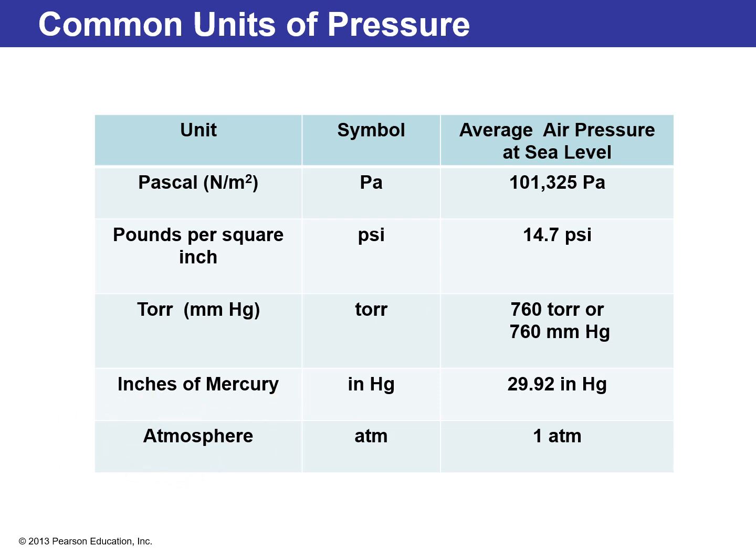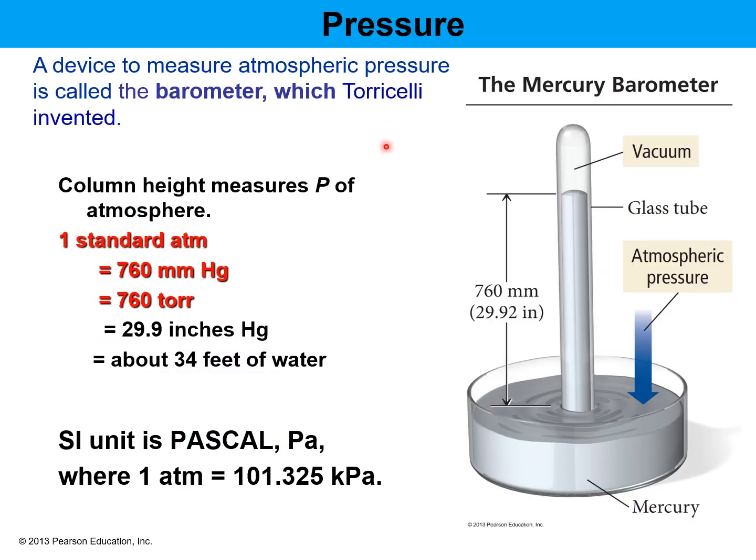Okay, so this is a device that you use to measure atmospheric pressure, and it is called a barometer, which was introduced by Torricelli. If you look at this one, it is called a mercury barometer. Why?